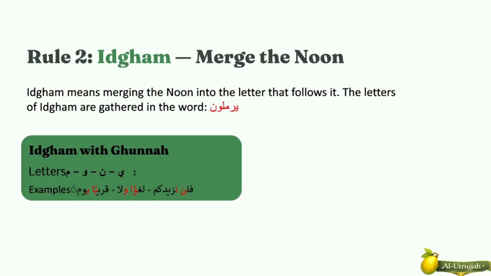Example: فلن نزيدكم لغوا ولا كذابا قريبا يوم ينظر المرء. The noon merges into the letter with gunna. The second type is Idgham without gunna. The letters are Al-Lam, Al-Ra. Example: من ربهم. The noon merges into the letter without gunna.